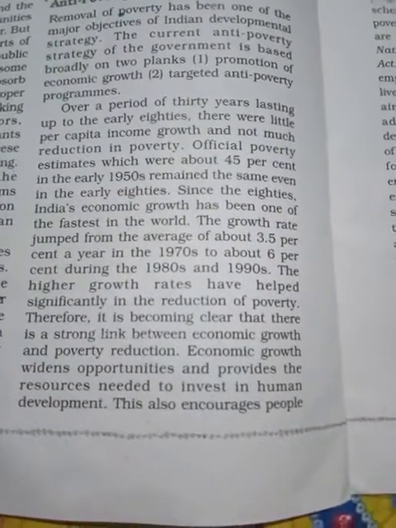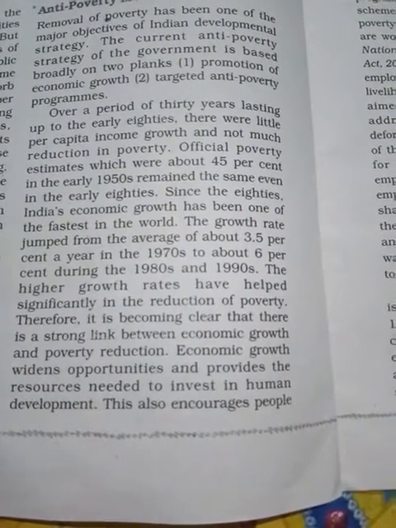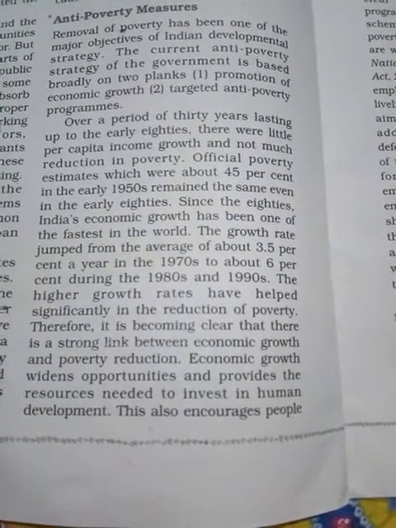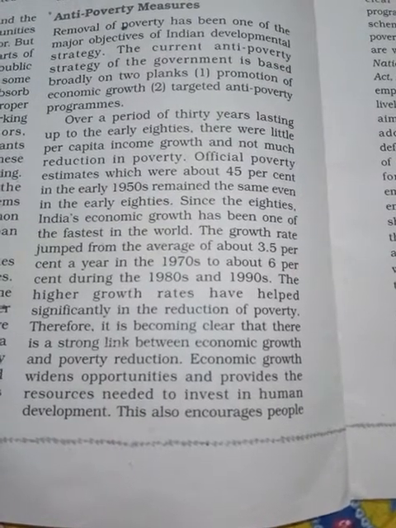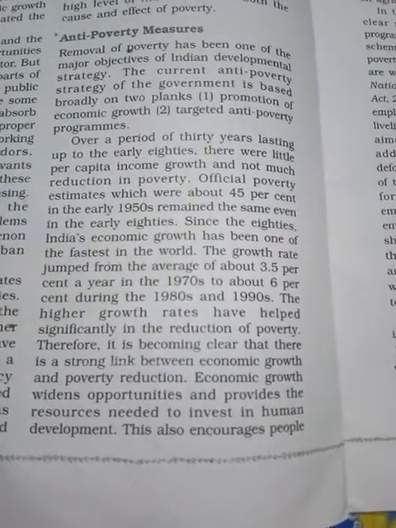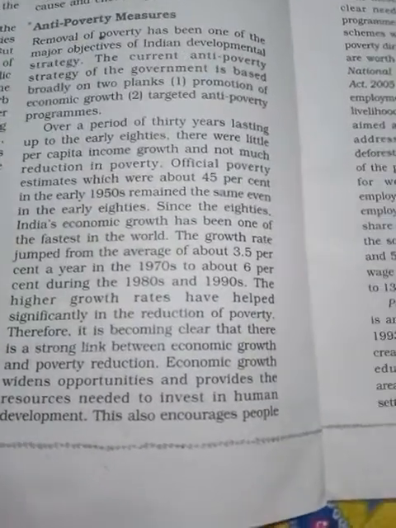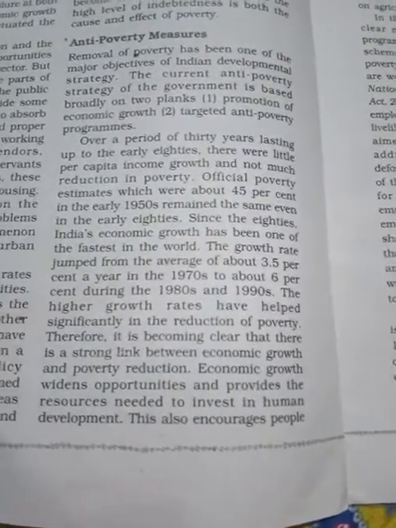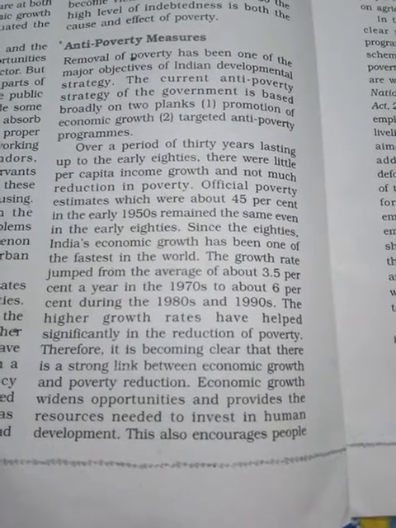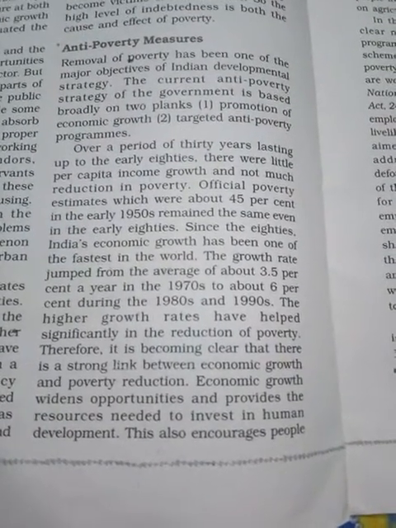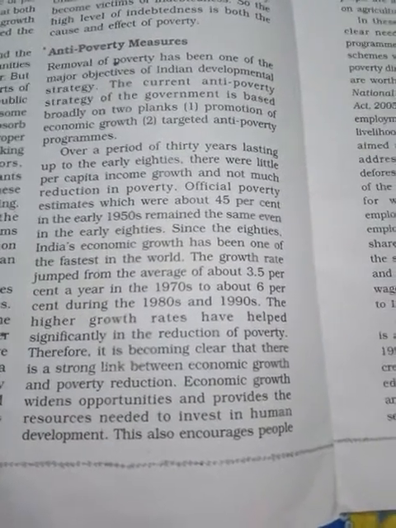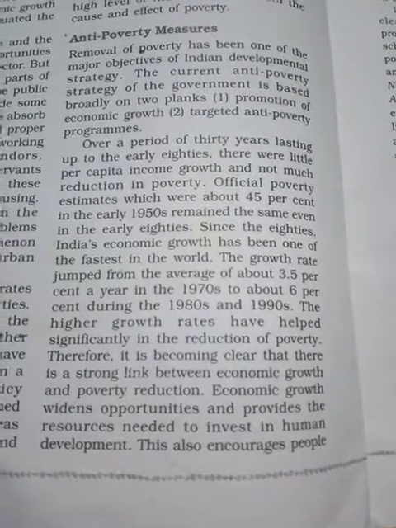Over a period of 30 years lasting up to the early 80s, there was little per capita income growth and not much reduction in poverty. That means they tried to reduce poverty, but the level of reduction was very slow. The government took so many steps, but the reduction was somewhat low.